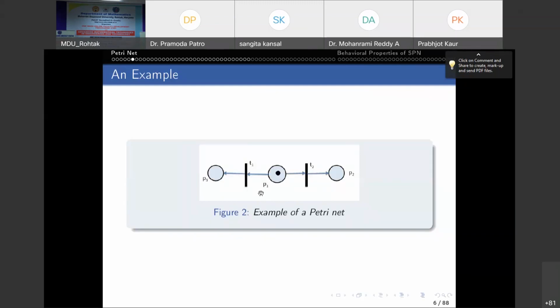What does it mean? It means it represents a bipartite graph, if you remember the definition of a bipartite graph. The vertex set is divided into 2 disjoint subsets, such that 2 vertices in the same set are not adjacent. Adjacency is across the sets. That means a Petri net is a bipartite directed graph.